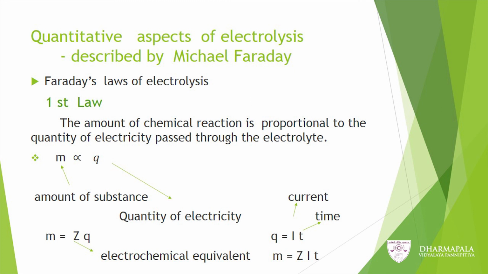Q equals IT, where I is current and T is time. Z here is the electrochemical equivalent. So, you can get M equals ZIT.